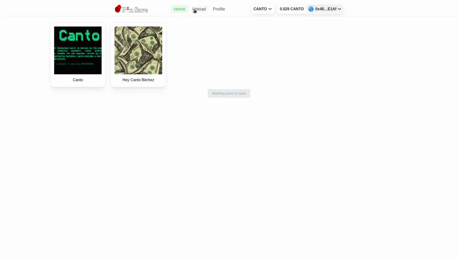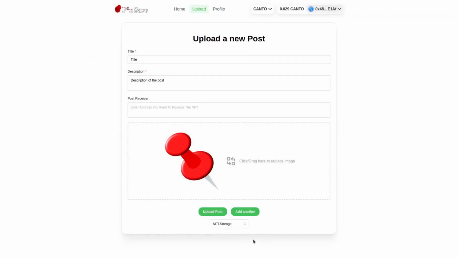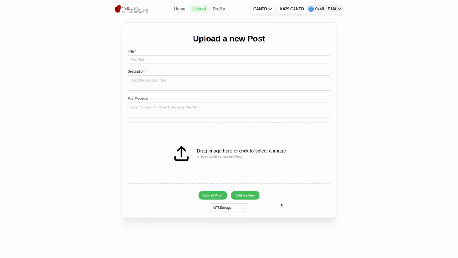Yeah. So this upload tab is where we can actually upload a post. We don't have enough Canto at the moment to upload more posts, but we can demonstrate how this could work. Here we enter the title, here we enter the description of the post, and here we can choose an image. We can also choose a provider, which consists of NFT Storage, NFT Port, ARV, Estuary, and we can upload a couple of the posts,